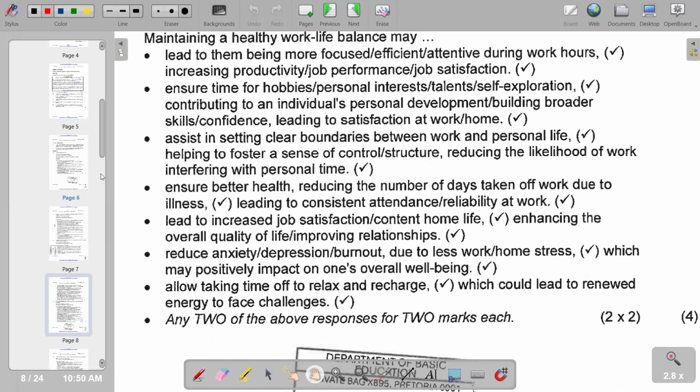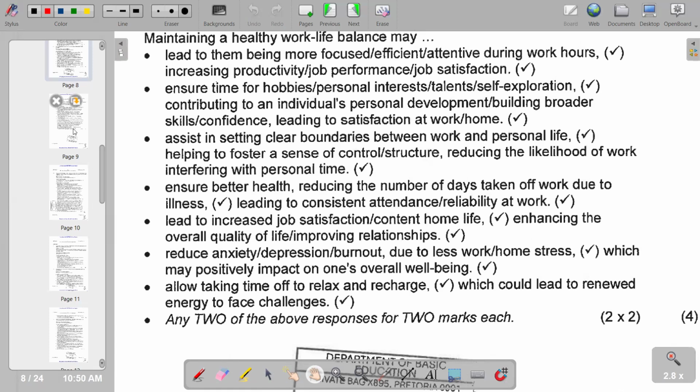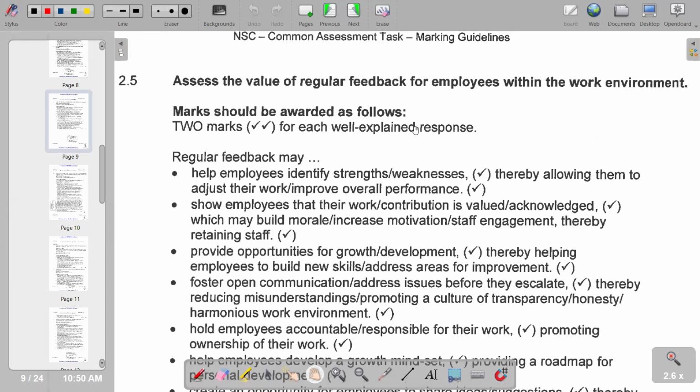So moving on to the next part of our question, we are saying assess the value of regular feedback for employees within a work environment. So regular feedback may help employees identify strengths or weaknesses, thereby allowing them to adjust their work and improve overall performance, show employees that their work or contribution is valued or acknowledged, or provide opportunities for growth or development.